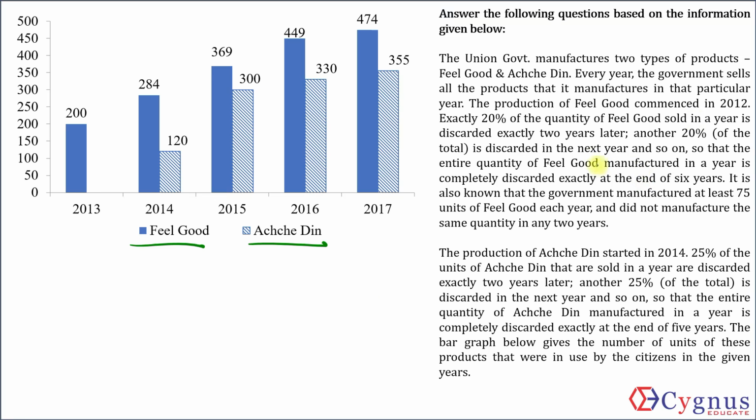Every year, the government sells all the products that it manufactures in that particular year, which means that there'll be no spillover for next year. Whatever I manufacture this year, I'll sell this year itself. That's also very clear to understand.